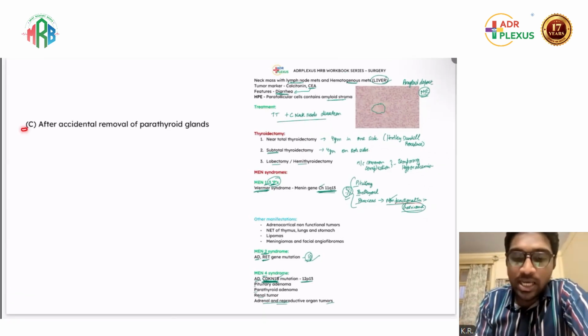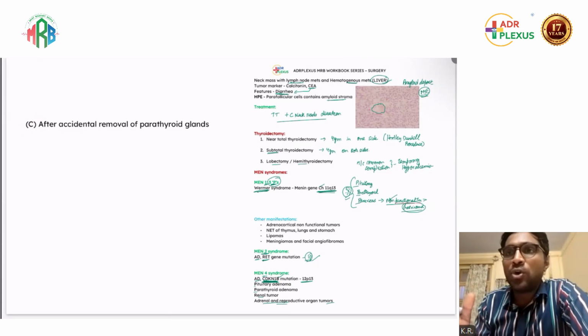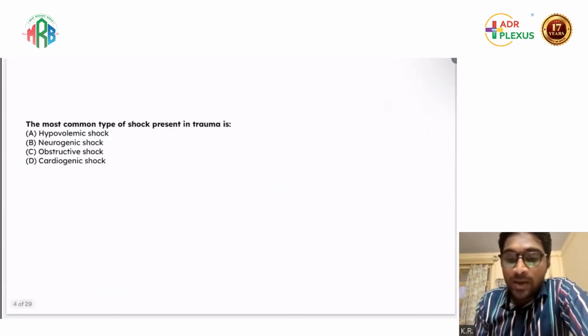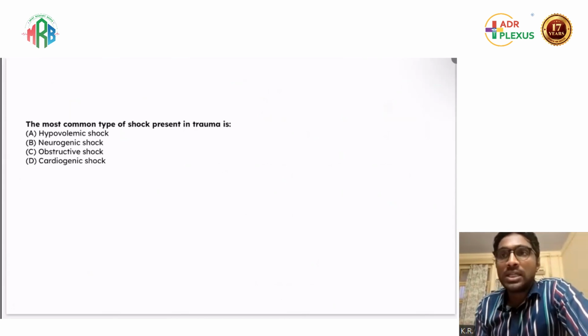So this is a straightforward question. This hypocalcemia occurs due to removal of the parathyroid glands. Very important concept.